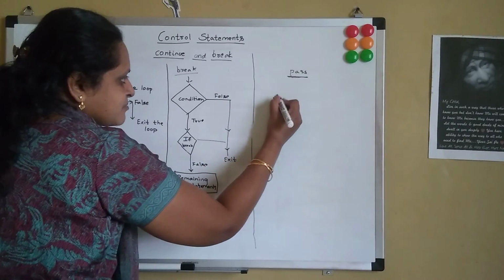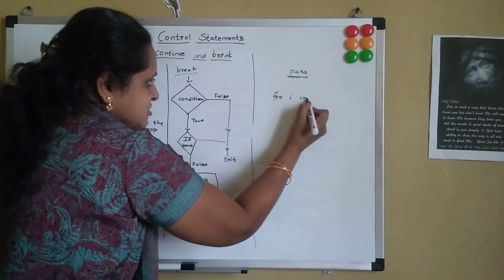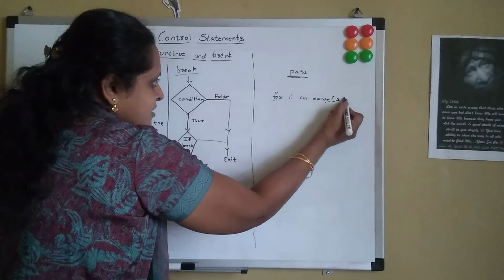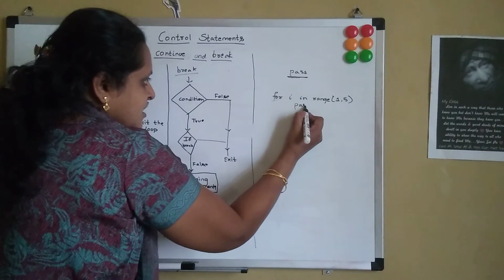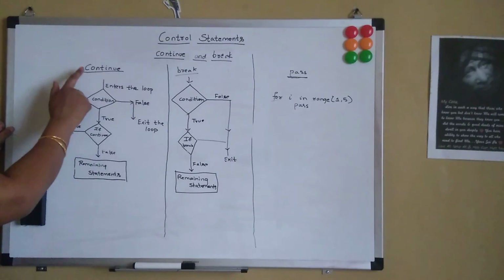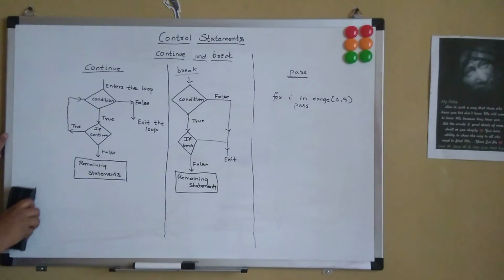So if I say for i in range 1 to 5, pass, it's just a placeholder to write the code later on and it does not perform any operations on it. So hope so friends, this is clear for you, the continue statement, the break statement and the pass statement. In the practical session, let's look into more examples for the continue statement and the break statement.